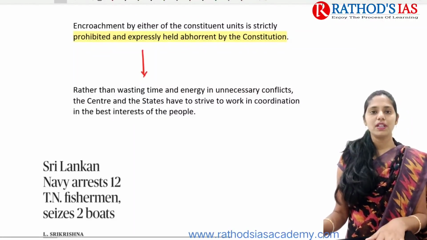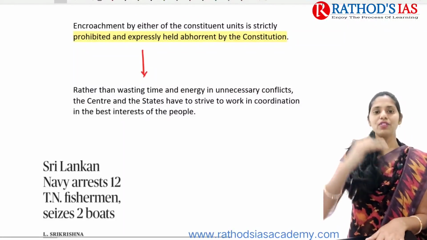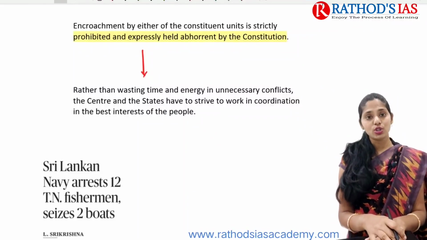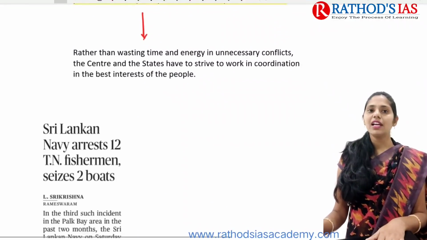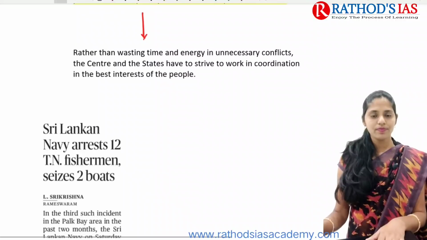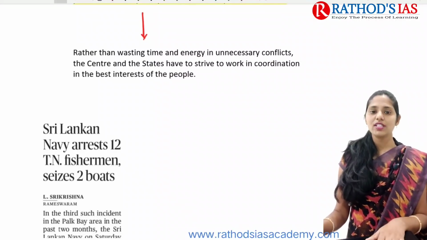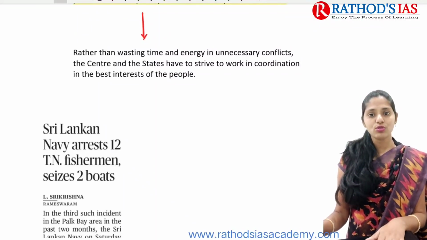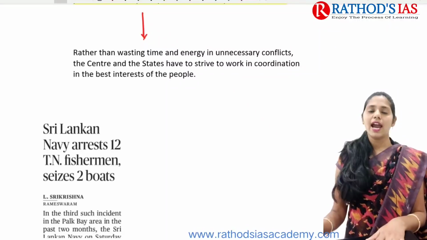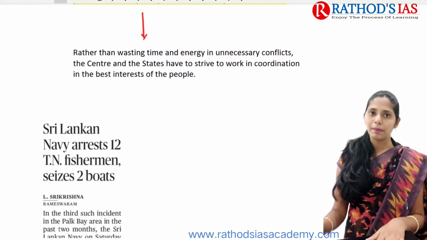Whenever there is encroachment, that should be prohibited, and rather than wasting time and energy, the central and state governments have to strive to work in coordination, which will be helpful for the larger public interest.